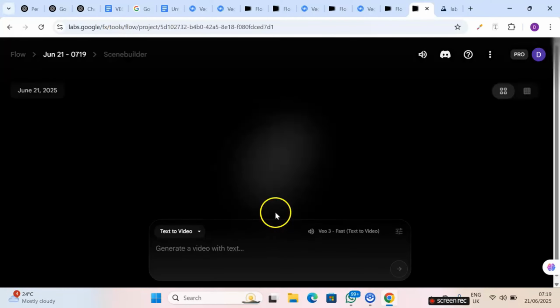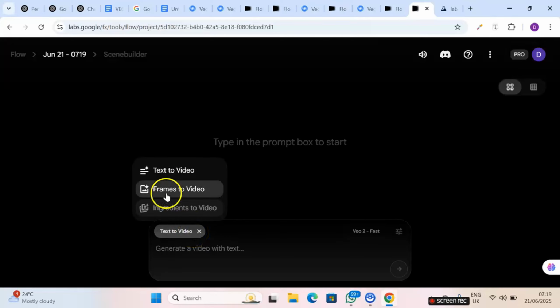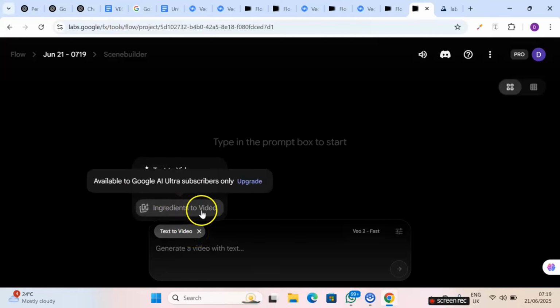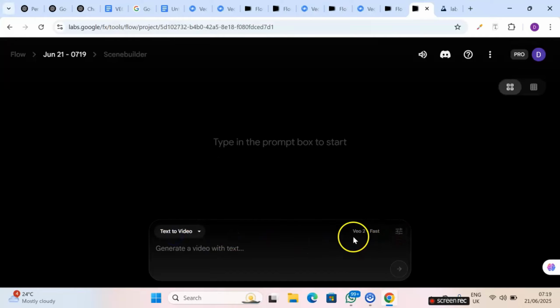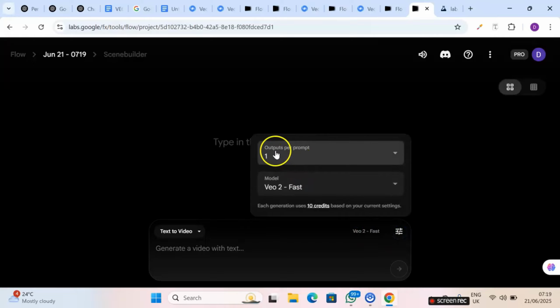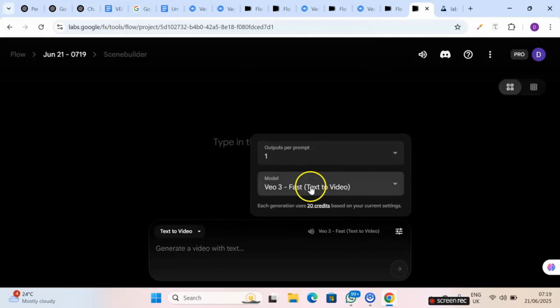You click on New Project, and then here we have text to video. When you click here, we have text to video, frames to video, and ingredients to video. So let's just do text to video right here. And on this part where we have VEO2 first, click on this settings sign. Your output per prompt, leave it at 1. And then the model here, change it to VEO3 fast text to video. And for each generation, it uses 20 credits.